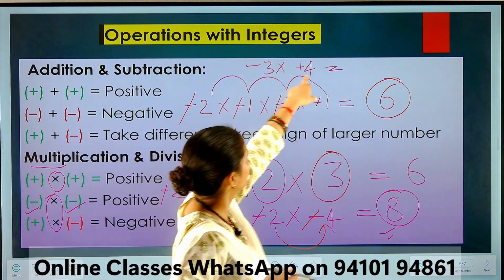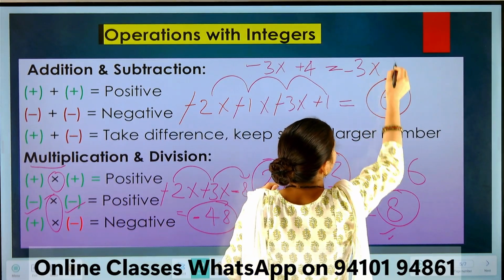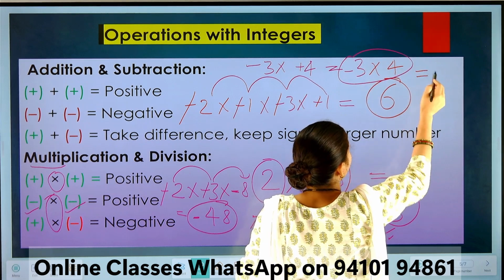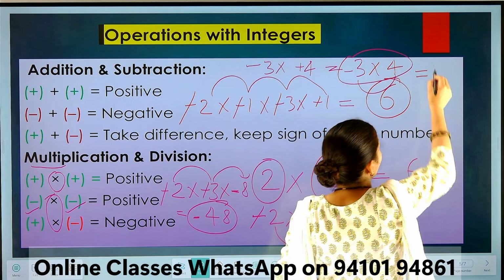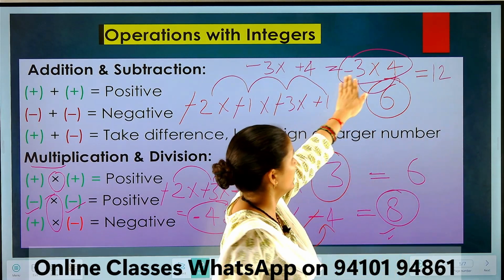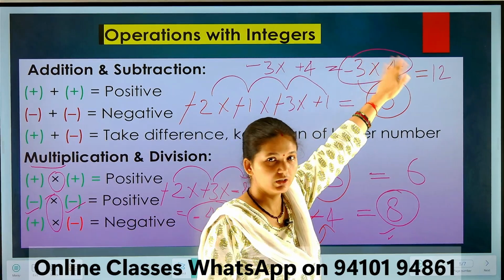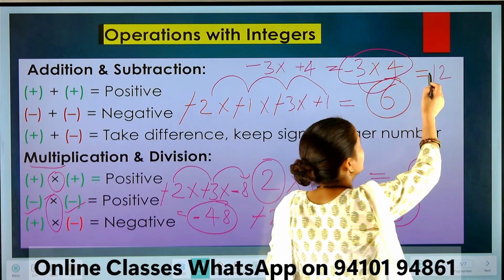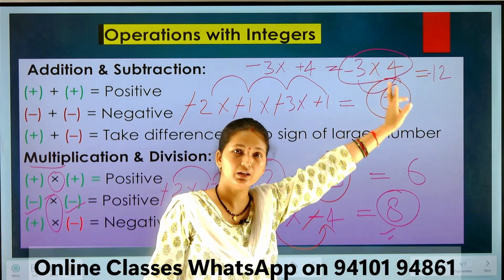Next one is what will happen when one positive and one negative integer are multiplied? So minus 3 plus 4. You can write this like this: minus 3 multiplied by 4. Got it? So what will happen? At first multiply the numbers. 4 times 3 is 12. Next, one positive, one negative. There is no pair of negative signs. So that's why the complete answer is negative. Means with one positive and one negative, the answer will be negative.